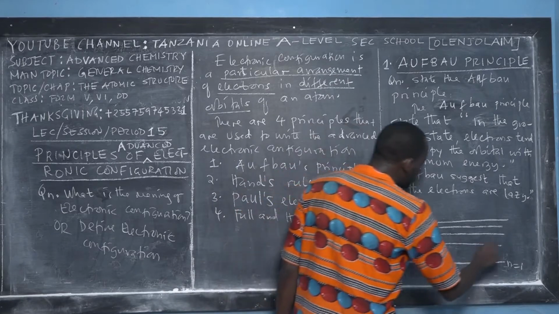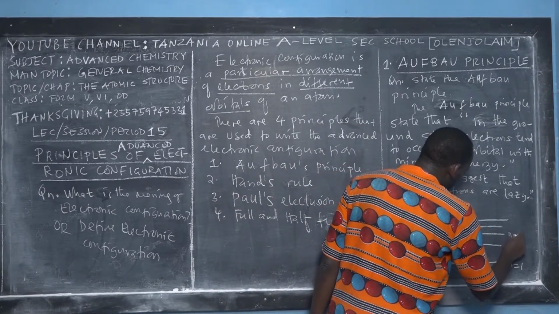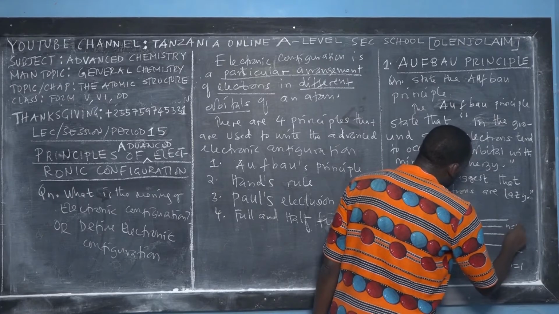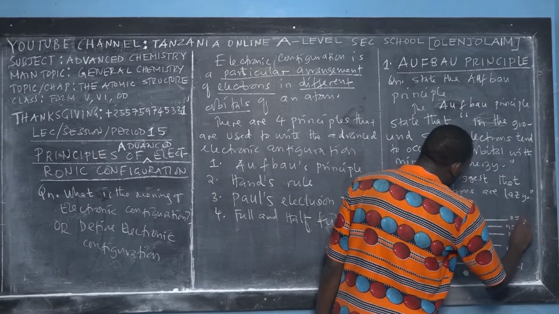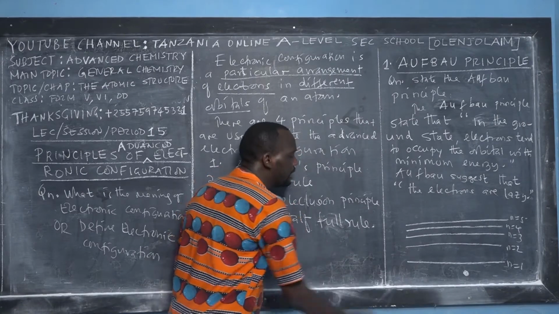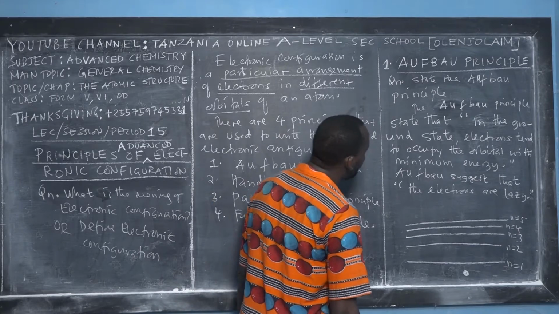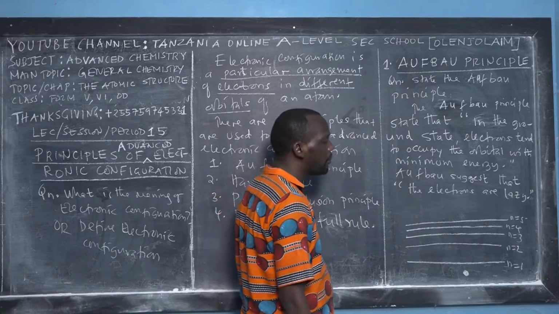The others are excited states: n is equal to 4 is an excited state, n is equal to 5 is an excited state, and so on. So in the ground state, electrons tend to occupy the orbitals with minimum energy.